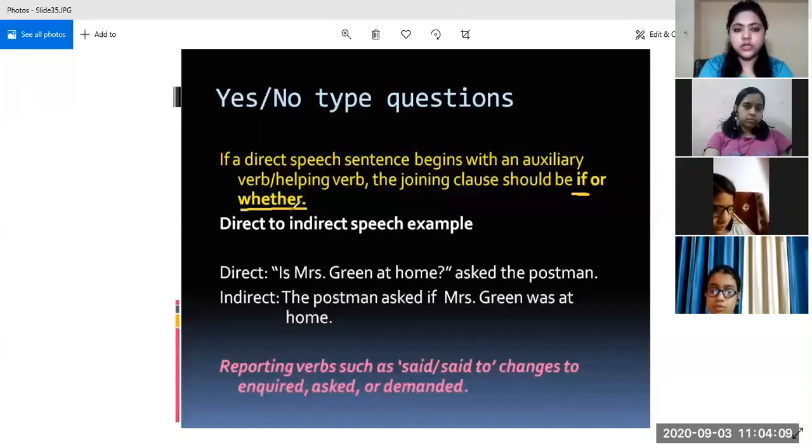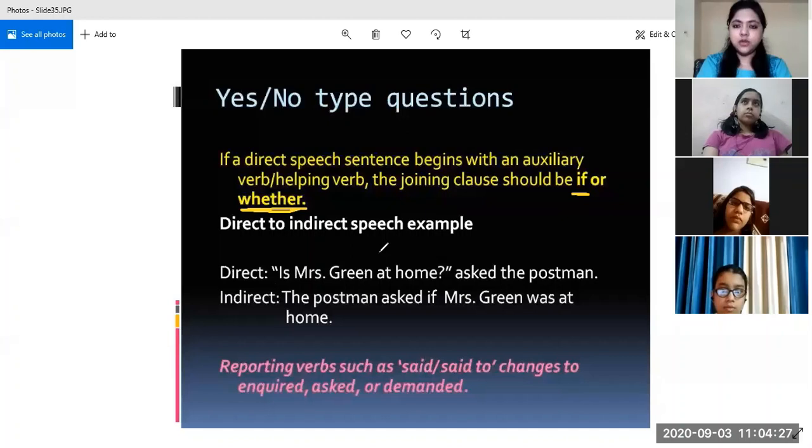These two words should come in place. Okay, how? Let us look at the example. The sentence in the direct speech is, "Is Mrs. Green at home?" asked the postman. So this is a yes or no type of question. The person whom the postman is asking will either say a yes or a no as the answer.